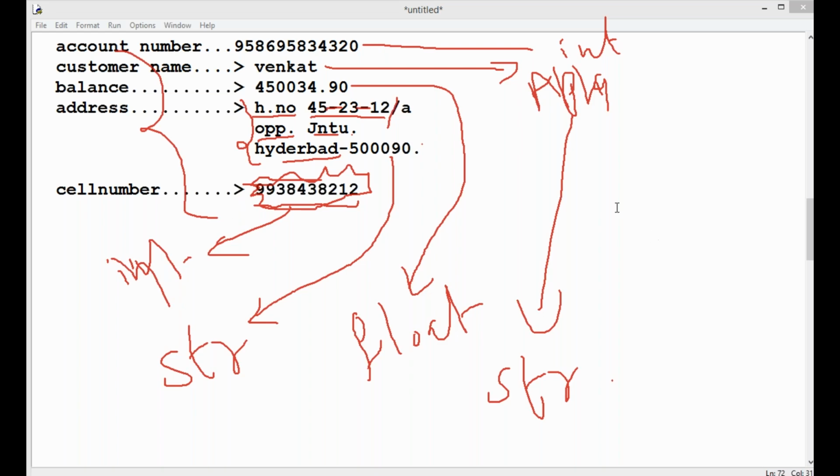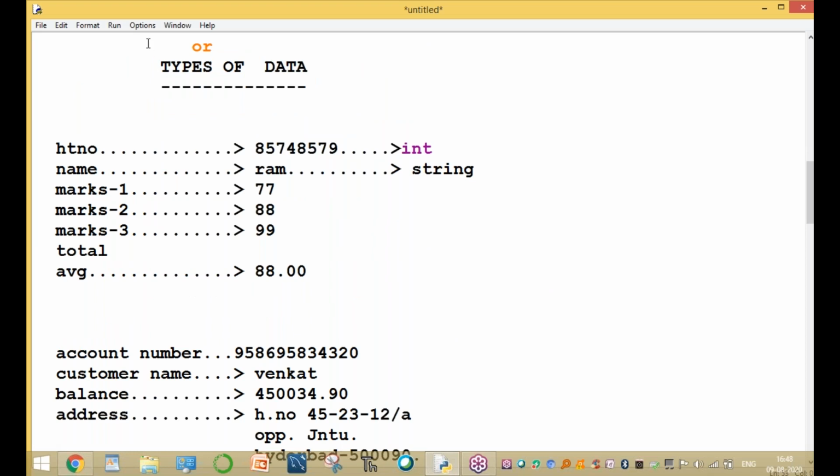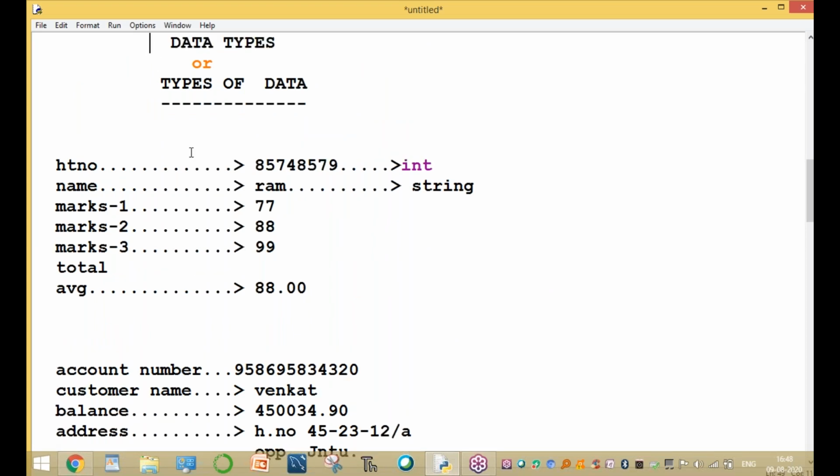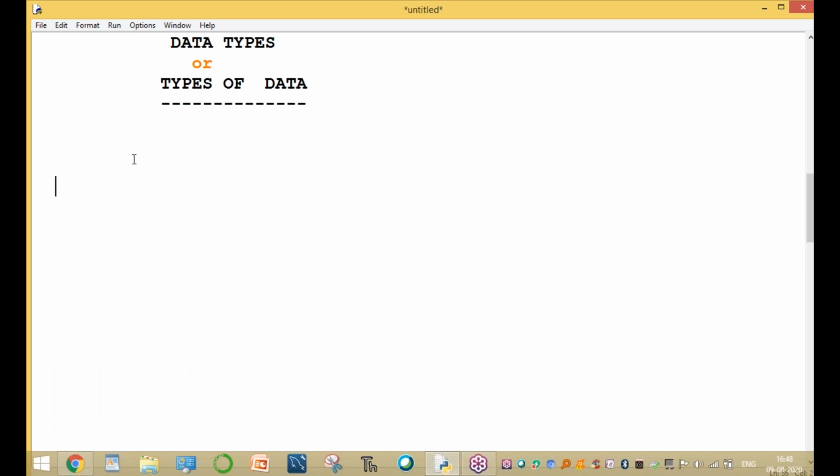So, the different data types in Python. What are data types? Data types are the types of data. Data means a collection of values. Python supports different data types, divided into a number of types.